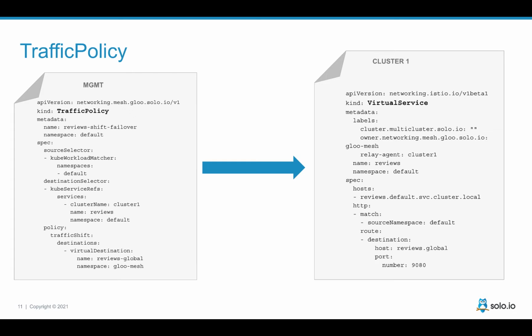And then you could decide my application will now contact reviews.global. So I will update the product page to contact reviews.global. Or you can make it transparent. You just create what we call a traffic policy, and you say, okay, if I have a request going to reviews, I want to go to this virtual destination, so I want to go to reviews.global, and it becomes transparent.